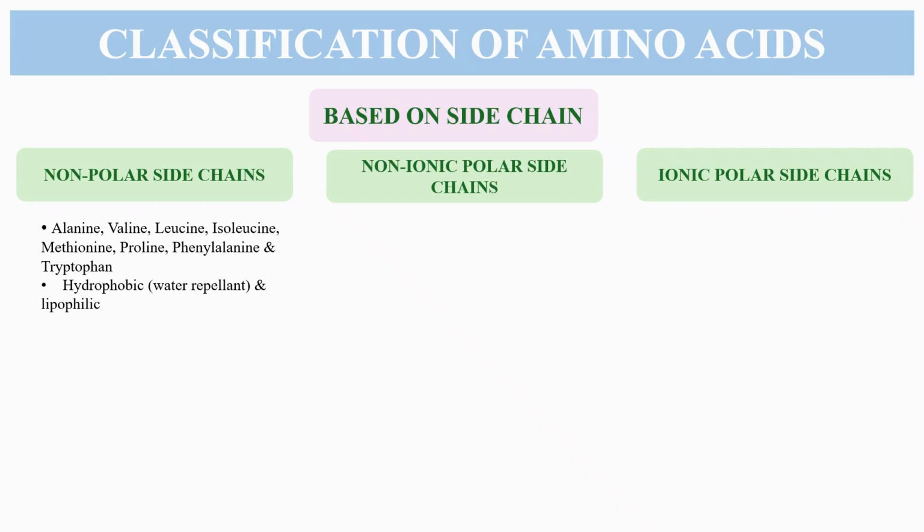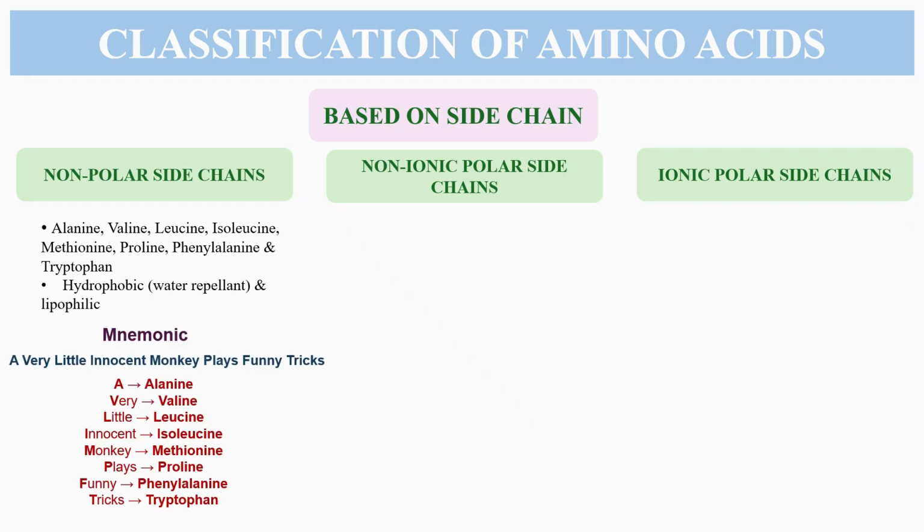So they are also hydrophobic in nature and include amino acids that you can learn by an easy mnemonic, that is, a very little innocent monkey plays funny tricks. And the amino acids are alanine, valine, leucine, isoleucine, methionine, proline, phenylalanine, and tryptophan.